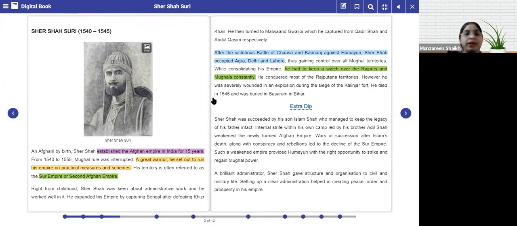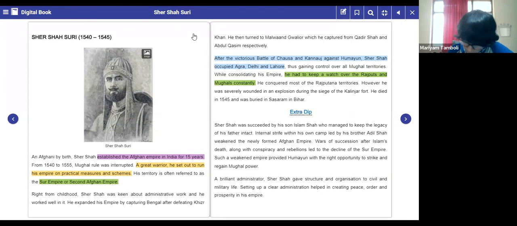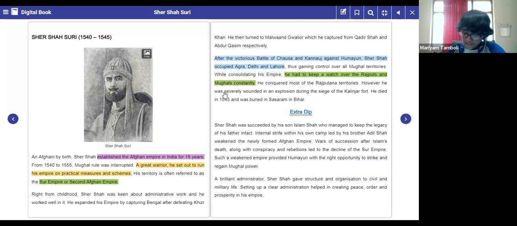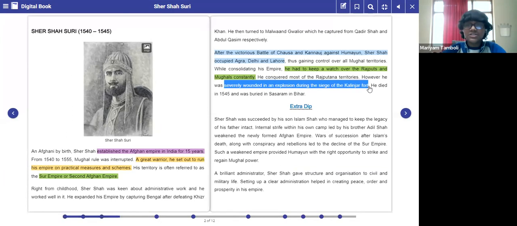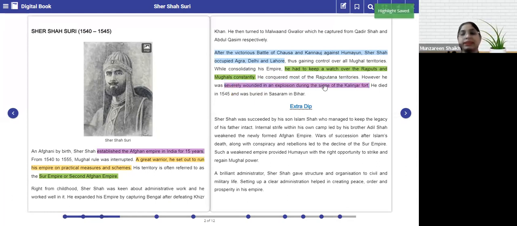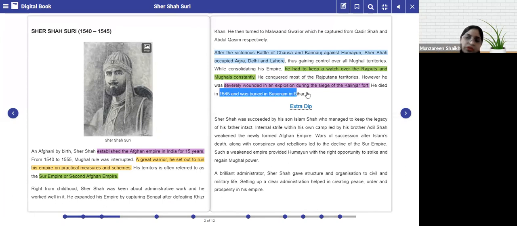And where was he buried? In Sasaram, Bihar. Sasaram in Bihar. Please underline. How did Sher Shah die? Ma'am, during an explosion in the siege of the Kalinjar Fort, he was severely wounded. When they were trying to conquer Kalinjar fort, at that time there was an explosion, and because of that explosion he was severely wounded.